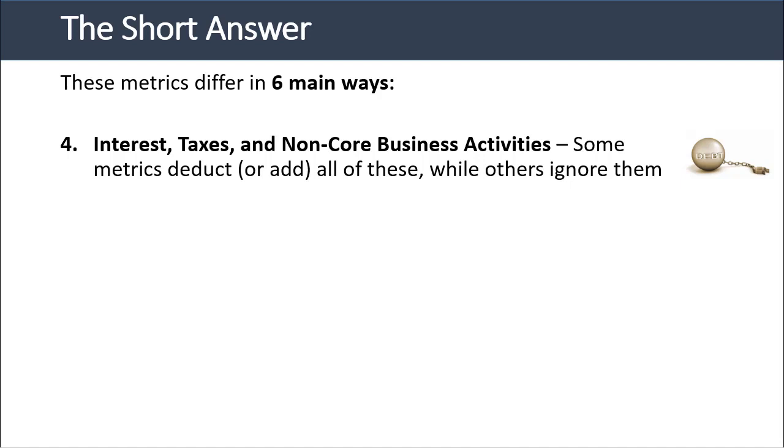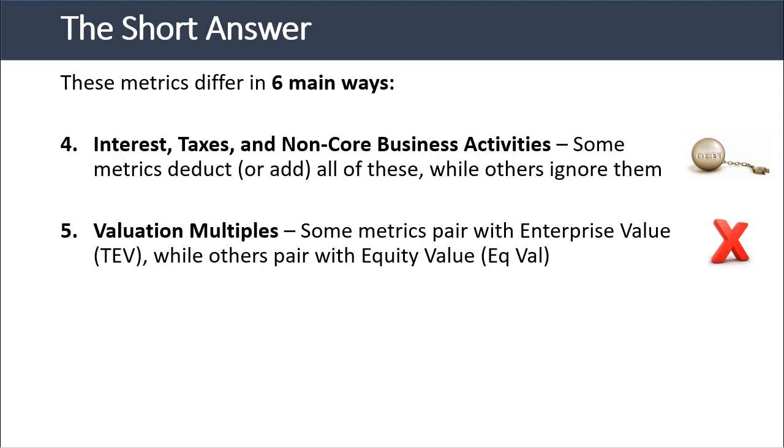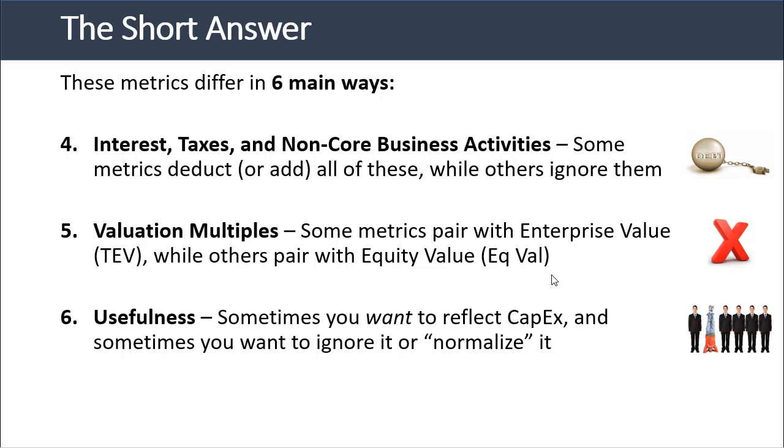Some metrics deduct or add all of these, and then others completely ignore them. With valuation multiples, some metrics pair with enterprise value, also known as TEV, and then others pair with equity value, which we're just abbreviating to ECVAL in this tutorial. And then finally, the last point here, usefulness. Sometimes you want to reflect CapEx, and sometimes you want to ignore it or normalize it. So this question of which valuation metric or multiple is best really goes back to what you're trying to accomplish, and you'll see that as we go through these examples.